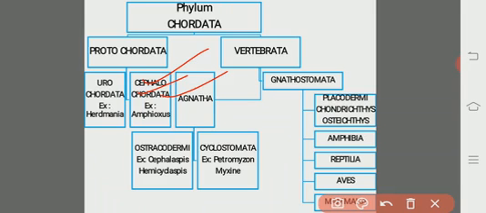The specialties of the Cephalochordata are the dorsal notochord and the dorsal nerve cord. Both of them extend from the posterior region to the anterior region up to the head, and they are retained throughout the life of the individual.